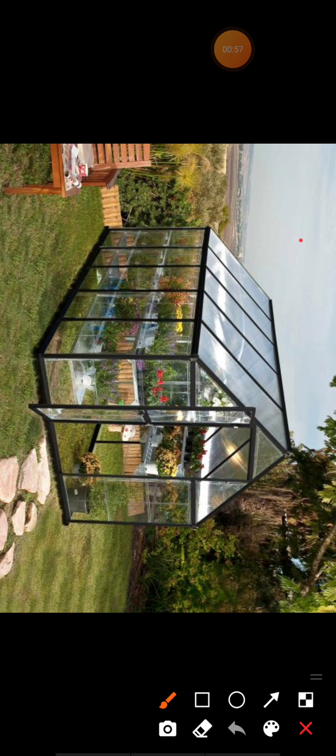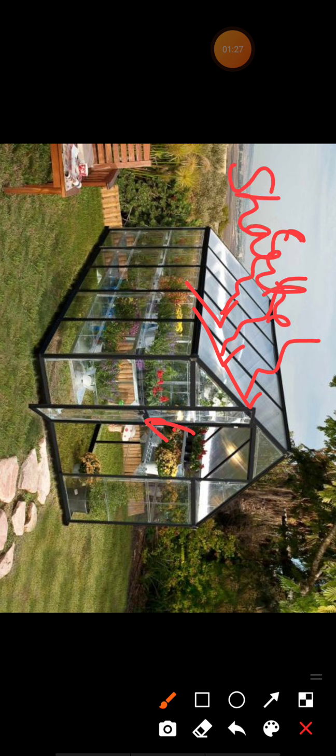Actually, the sun rays, the shorter wavelength light, can easily penetrate these glass walls. But the longer wavelength light cannot penetrate the glass walls. So when the shorter wavelength light comes inside, it is first absorbed by the plants inside this greenhouse. The plants absorb the shorter wavelength light but they emit longer wavelength light. But the longer wavelength light cannot penetrate the glass walls.